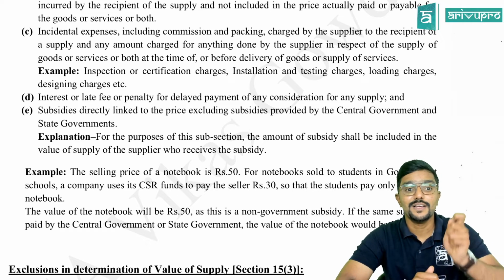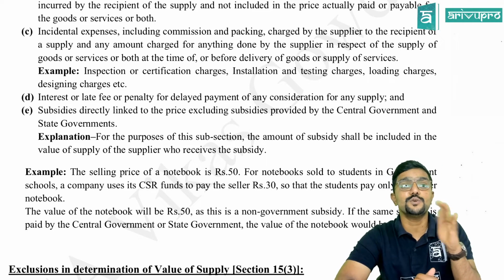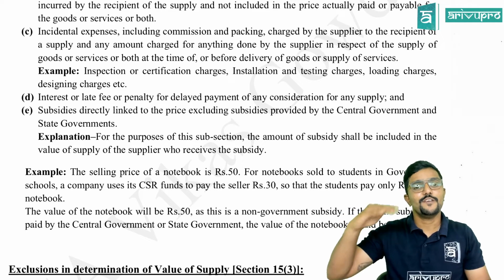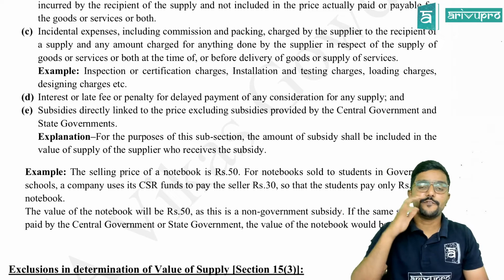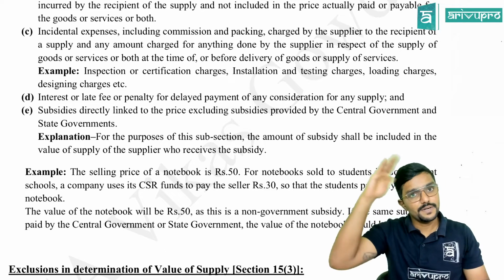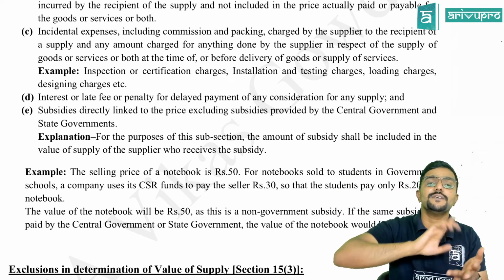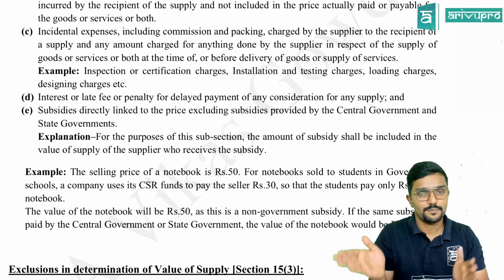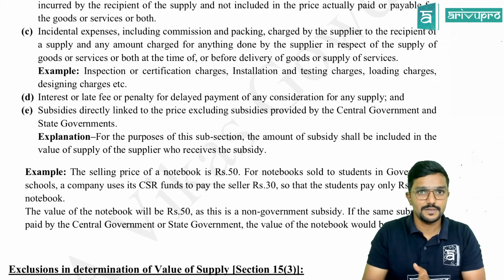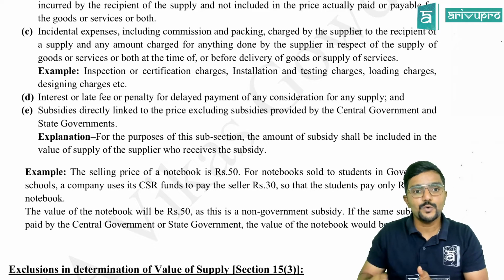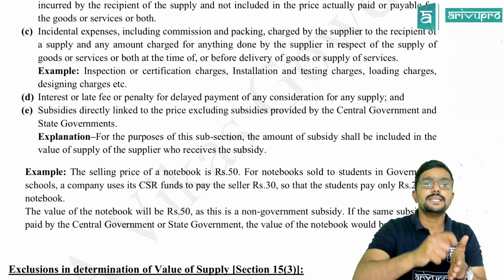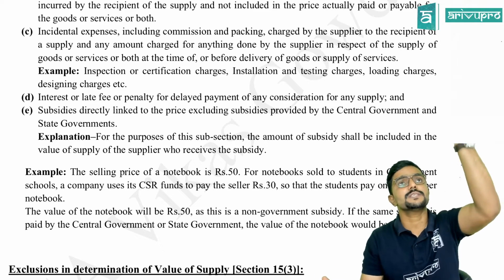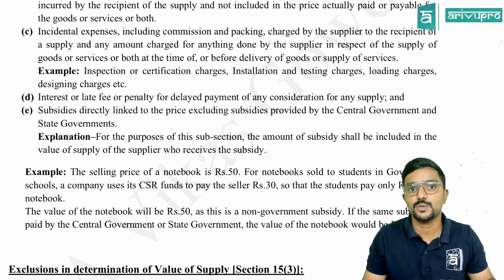Which is charged. And here also interest, late fee, penalty is charged from whom to whom? Supplier to recipient. Clear? Because if you don't pay tax on time, if you don't file the returns on time, even the department will charge you interest, late fee, penalty and all. That is a different story. We will take care of it later. But whatever we are discussing here under section 15 clause D is the interest, late fee, penalty which is charged by the supplier to the recipient. Same thing with respect to whatever we have discussed in 12.6 and 13.6.